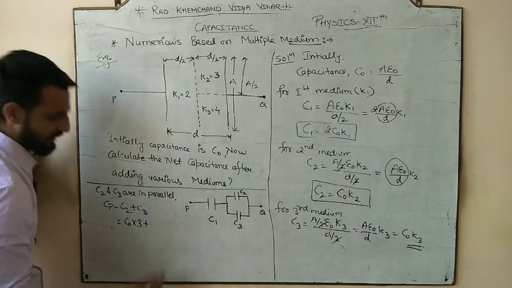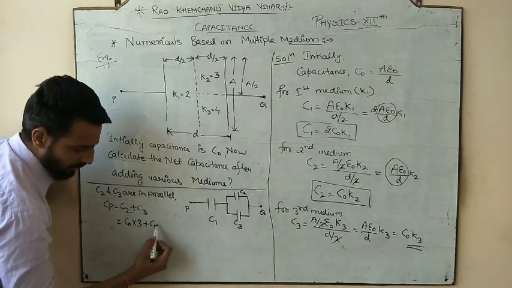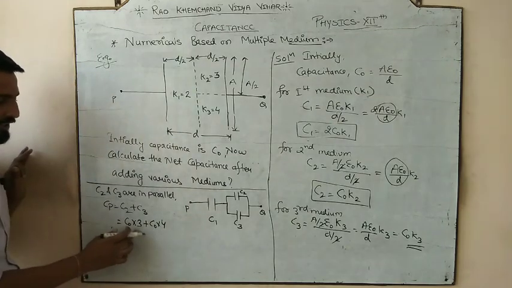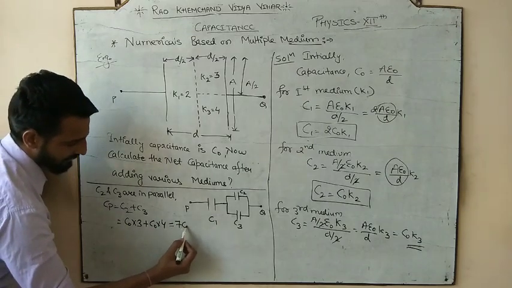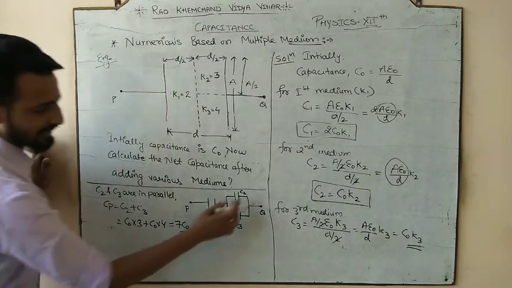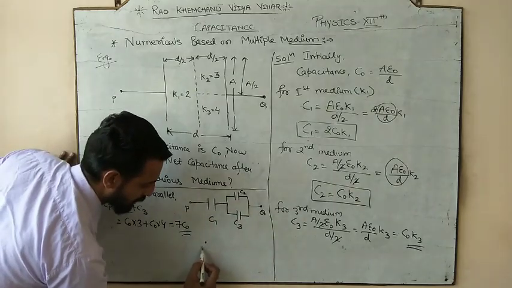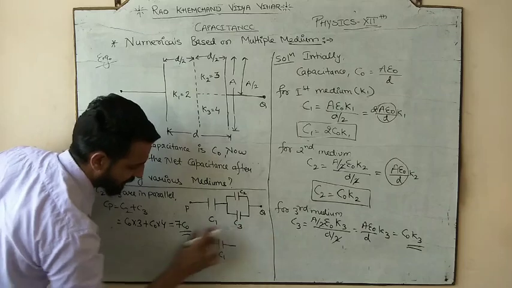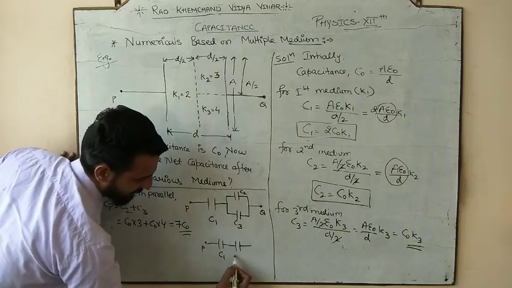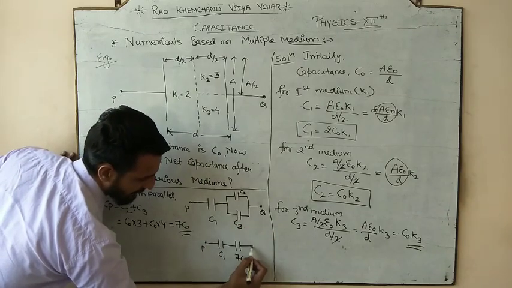Plus, what is C3? It is C naught K3. It would be C naught into 4. So 3 C naught plus 4 C naught. It is equal to how much? 7 C naught. So these two are parallel. So this is your P point. C1 is as it is, and C2 and C3 net result is 7 C naught. And this is the Q point.